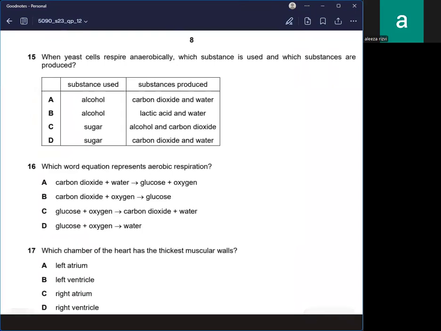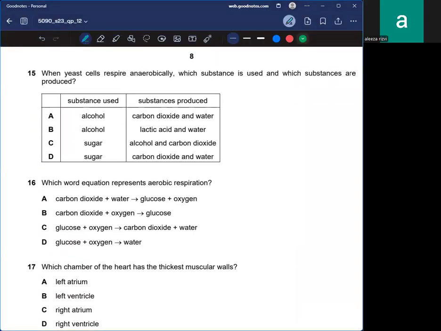When these cells respire anaerobically, which substance is used and which substances are produced? Basically, you know that sugar is used, so sugar in A and B would be cancelled. And what is produced? So we know that alcohol and carbon dioxide are produced.